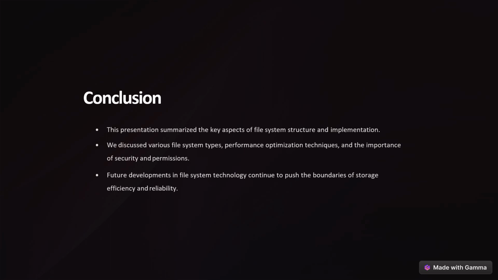And next we discussed those performance and optimization techniques and file implementation. In file implementation, we mainly discussed the disk structure, which contains different blocks like boot control block, file control block, etc. And some security permissions. We also discussed read, write, executable permissions of those particular files. And future development in file system technology continues to push the boundaries of storage efficiency and reliability.